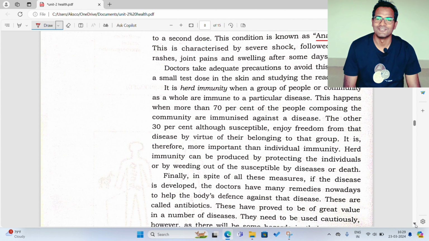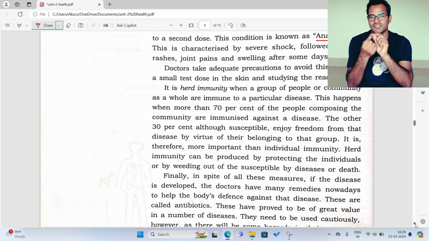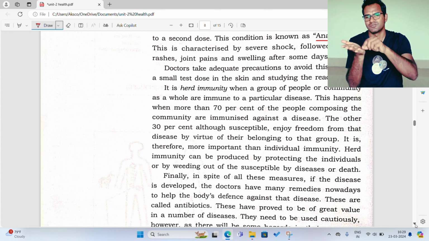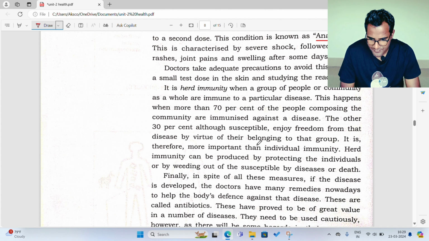And yes, our doctors are very smart, we know, right? So before injecting it into your body, they can just inject it on your finger, or they will just put it on your hand and see if there is any kind of reaction.